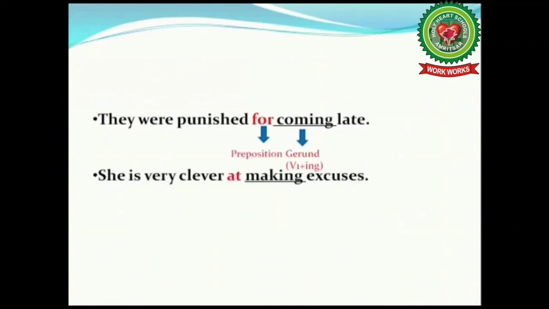Let's take few more examples. She is very clever at making excuses. The preposition here is at. So we will not use making into infinitive. That means it will remain same. And this sentence is absolutely correct. She is very clever at making excuses.